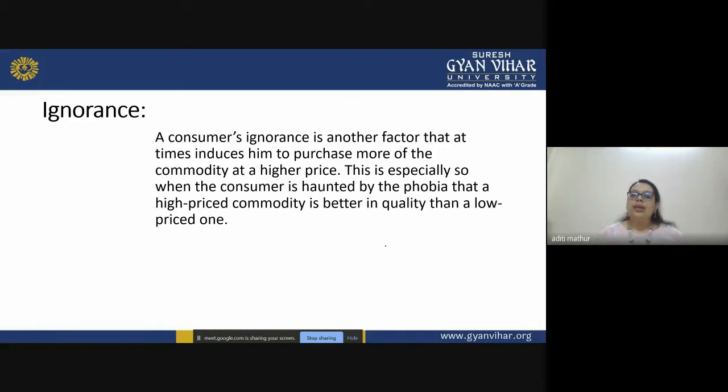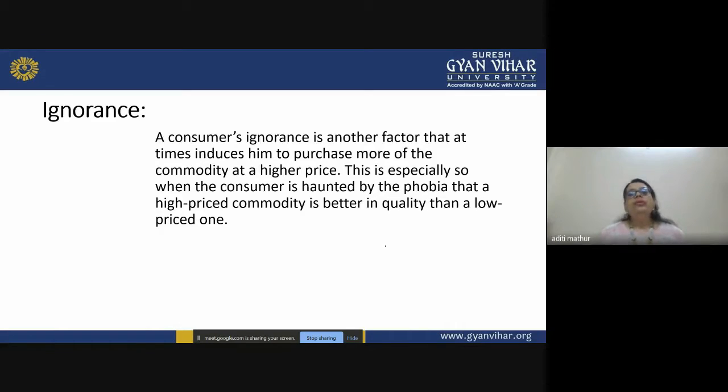One of my students shared an experience in which he said that he bought a product at double the rate just because he did not know the exact price. And definitely he later on got a good punishment from his parents. But this happens. And this was because of his ignorance. He did not know the actual price of that product. So this is an exception to our law of demand.